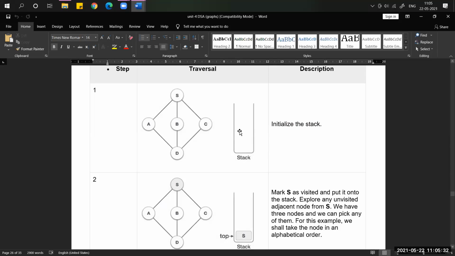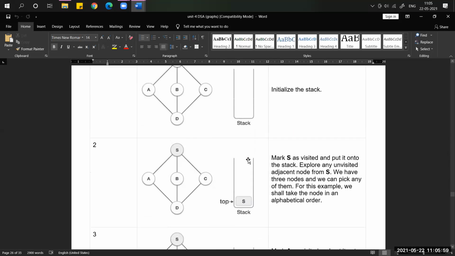Whenever we are talking about the stack, we have to remember the terminologies: push, pop, top. Push means insert an element. Pop means delete an element. Top means, if you want to do push or pop, you have to increment or decrement the variable, that is top. These are the 3 terminologies you have to remember.